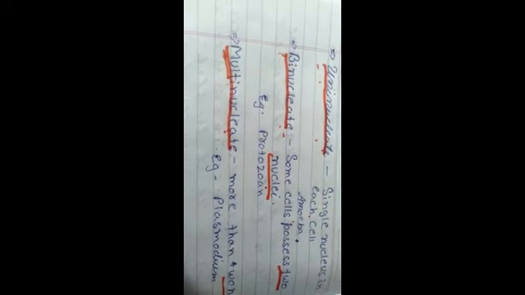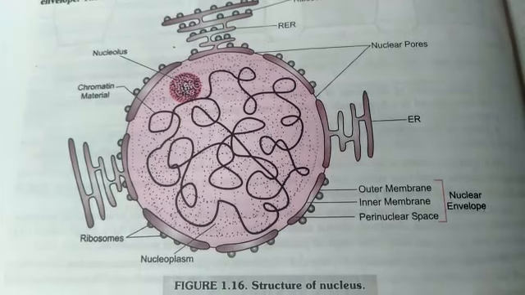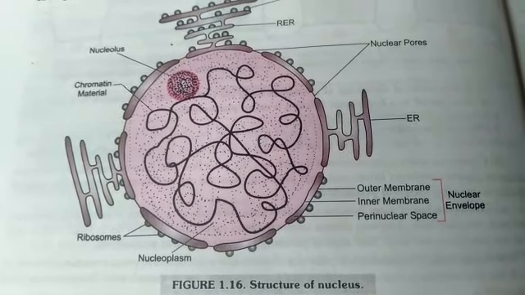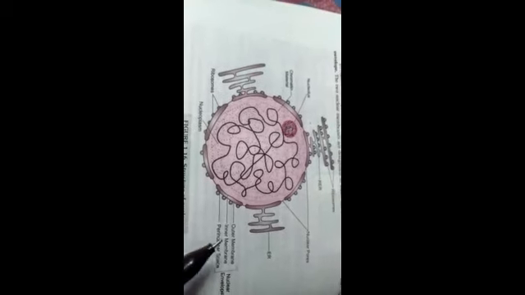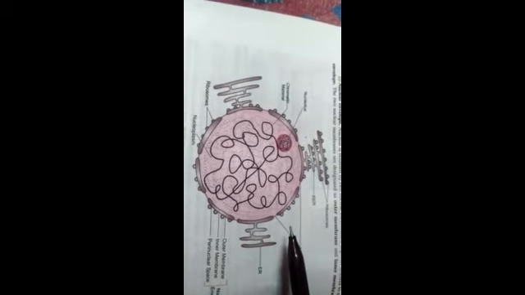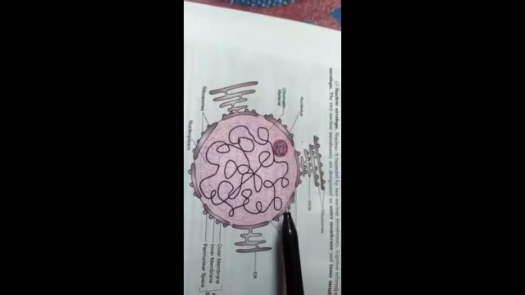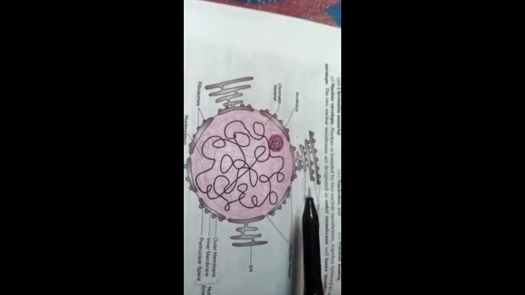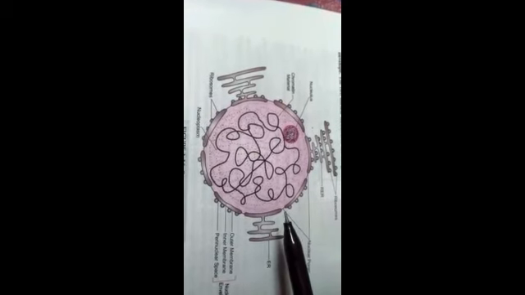Now let us begin with the structure of the nucleus. Before starting, I want to show you the diagram of the nucleus so that the structures become very clear to you all. So here is the structure of the nucleus. Let me explain the structure first, then I will make you understand the notes. What does the nucleus contain? The structure of the nucleus consists of the following parts.